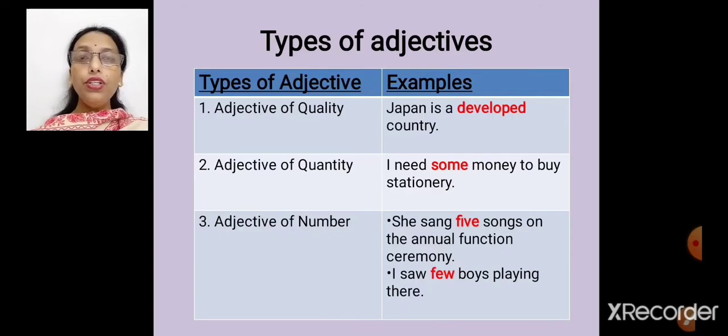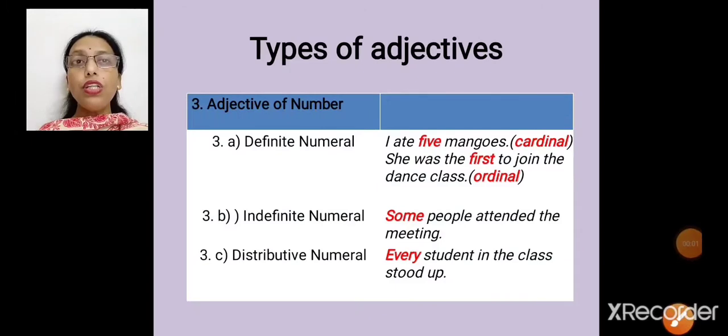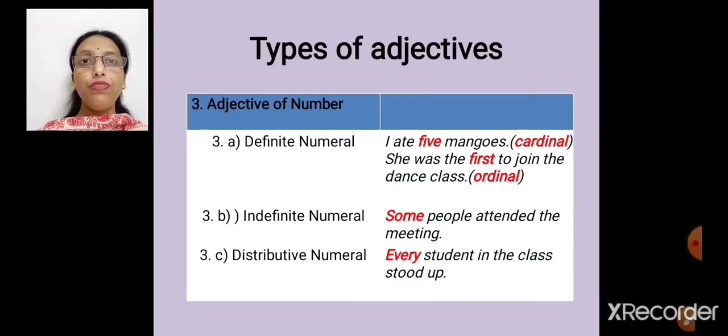Now here boys is a noun and few is an adjective. Here I don't know the actual count of boys, but boys is a countable noun. Boys I can count. About adjective of number, there are 3 types: definite, indefinite, and distributive.